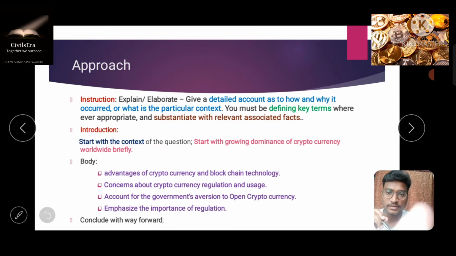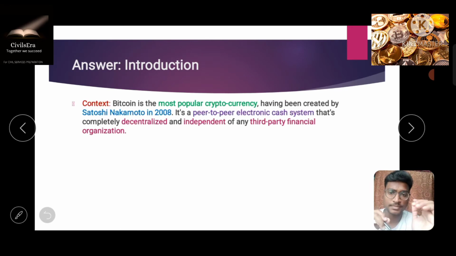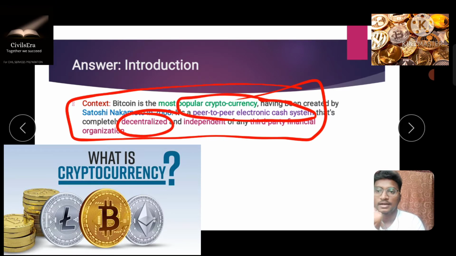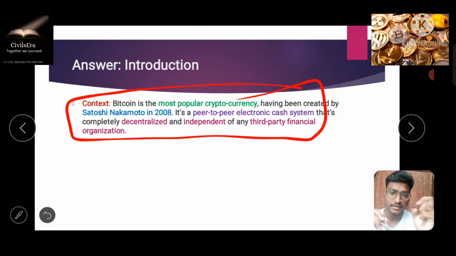So let's move forward and understand what should be present in your introduction. You can start with a simple context like Bitcoin is the most popular cryptocurrency and it was created by Satoshi Nakamoto in 2008. How does the cryptocurrency work? It is a peer-to-peer electronic cash system which is completely decentralized and independent of any third party financial organization, without any third party intervention. Let us understand it effectively.